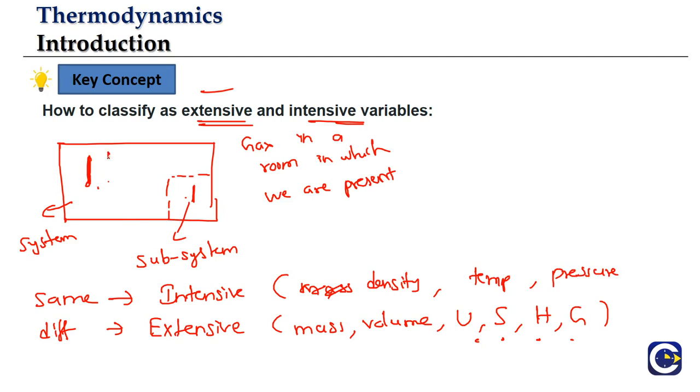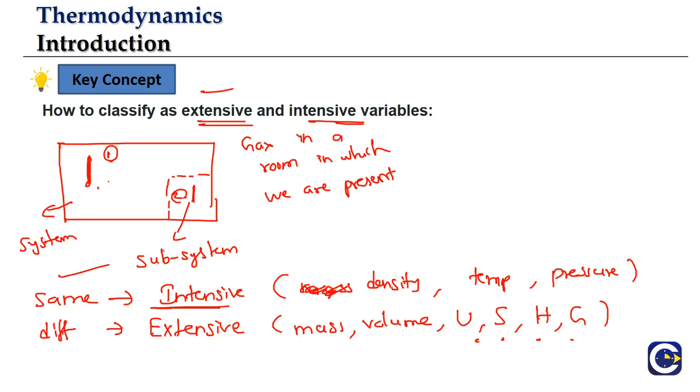Means if you measure the pressure here at point 1, which is the point in the system, and the pressure at point 2, which is the point in the subsystem, at both places the pressure will be the same. So pressure is going to be intensive. The idea is like this: if the value of the variable is the same for the system and the subsystem, then it is intensive, meaning the property does not depend upon the mass; it is independent of the mass.